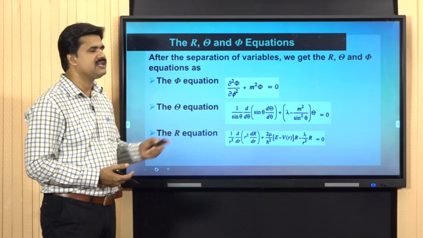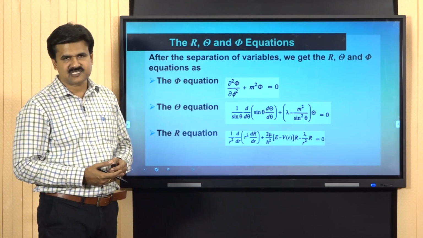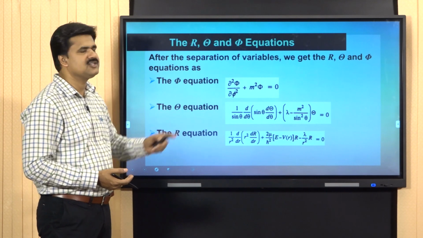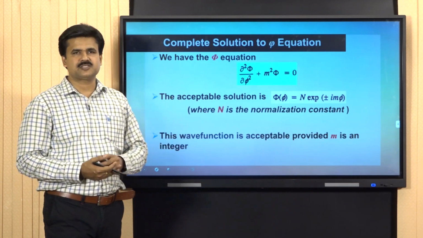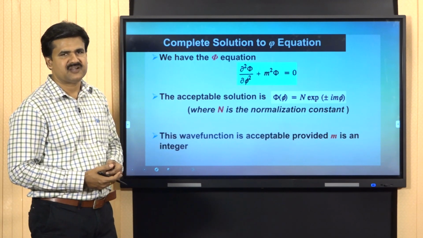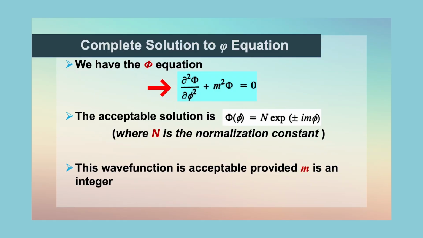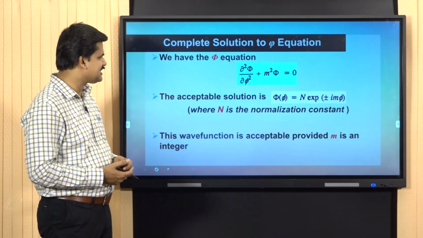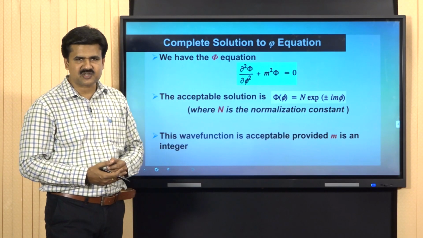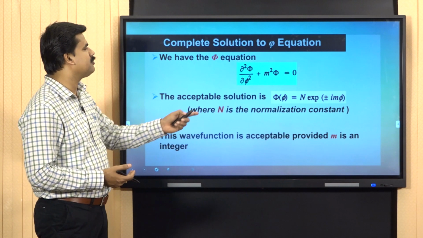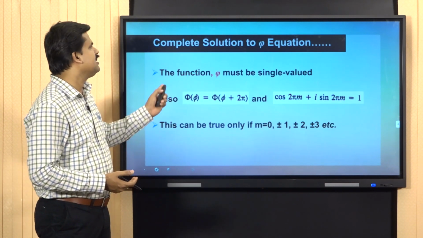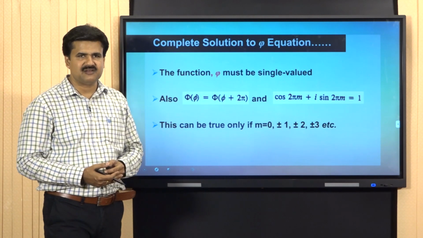So we have to find the separate solutions of these three equations, of which we are focusing first on two. The first part is the complete solution to the phi equation. We have the phi equation dou squared phi by dou phi squared plus m squared phi is equal to 0. The acceptable solution is here, where N is the normalization constant. The wave function is acceptable provided m is an integer, and the function phi must be single valued.